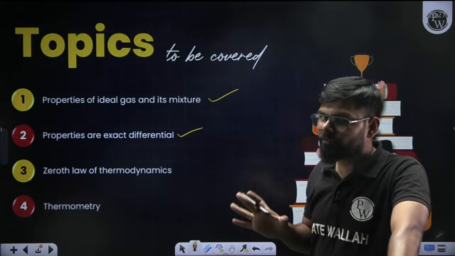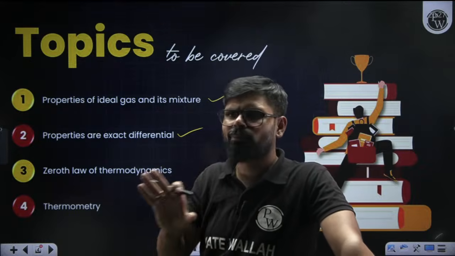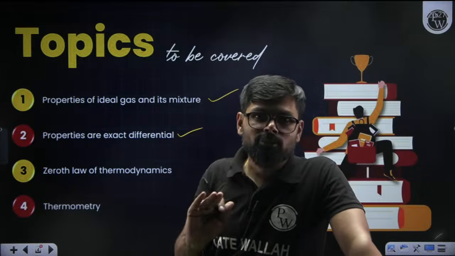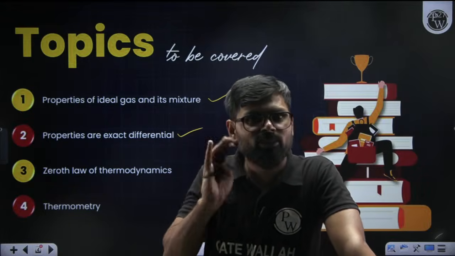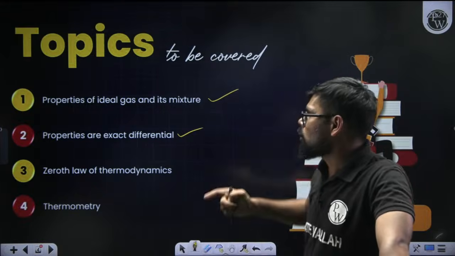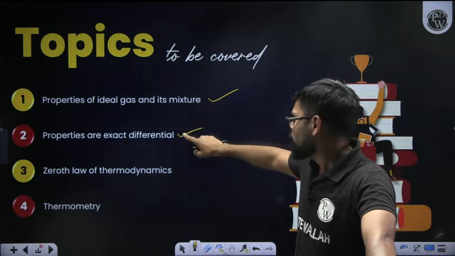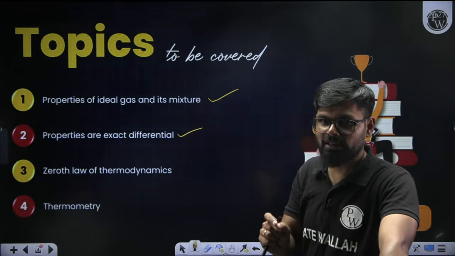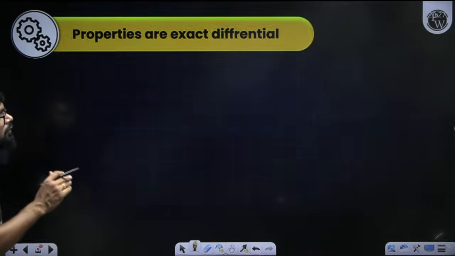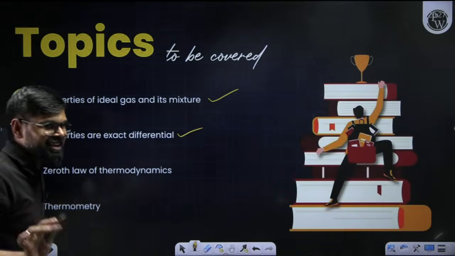For example, in the first topic, first chapter, all other concepts are theoretical concepts; you only have to go through them. Now the second point is numerical problems. Only 3 topics are there through which numerical problems can be framed. There you have to solve more problems on this one, because more questions are asked from here. From these 2 topics fewer questions are there, so you need to solve fewer questions. Okay, let's start with the second topic.